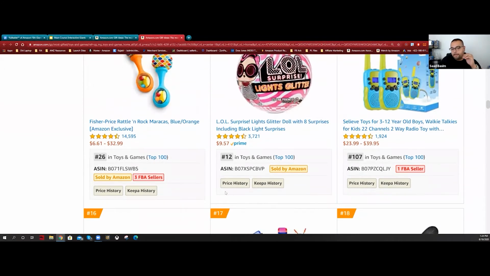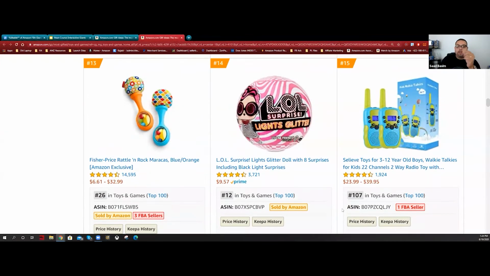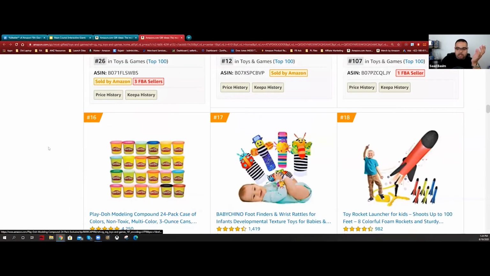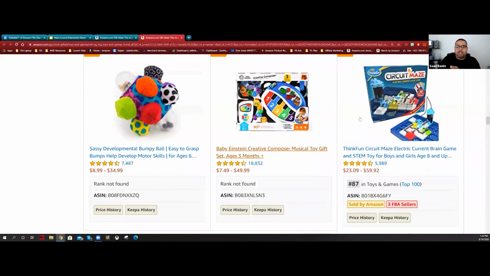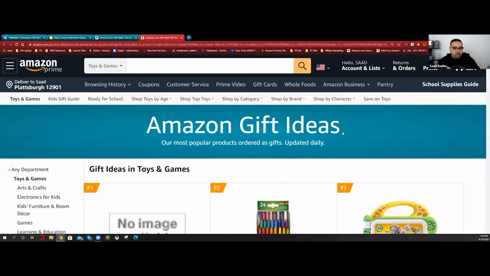For example, I'm now trying to do a toy brand, and when I come here, I get ideas. Hey, people are looking for walkie-talkies. Rockets are doing well. Dinosaur stuff, circuits, STEM. So I start looking deeper into categories and into new ideas that I never thought of before. So you need to expand that. But now, this is what I explained to you.